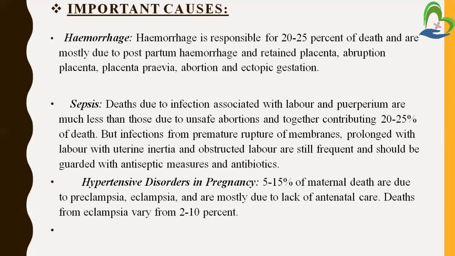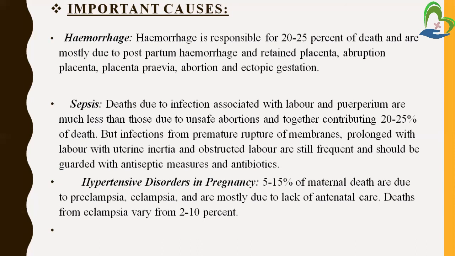Next is sepsis. Sepsis means infection. During the pregnancy phase, the mother may get an infection during labor and the puerperium period also. Due to unsafe practices and lack of hygiene, the mother has a high risk of sepsis, meaning infection. So try to avoid it by clinical practices and hygienic practice maintained in the care of the patient.